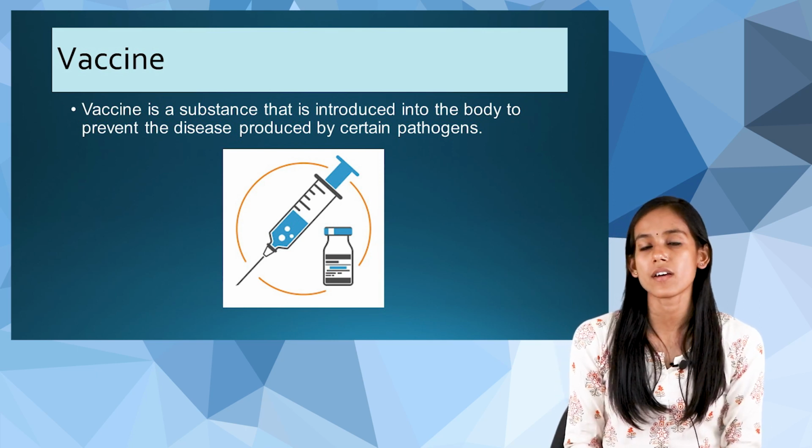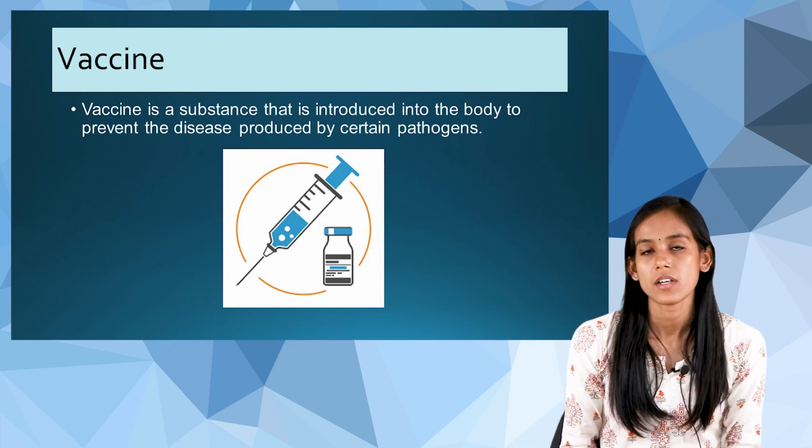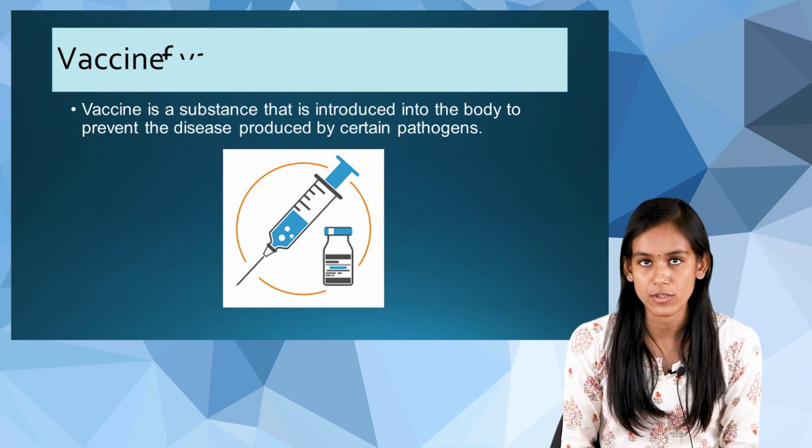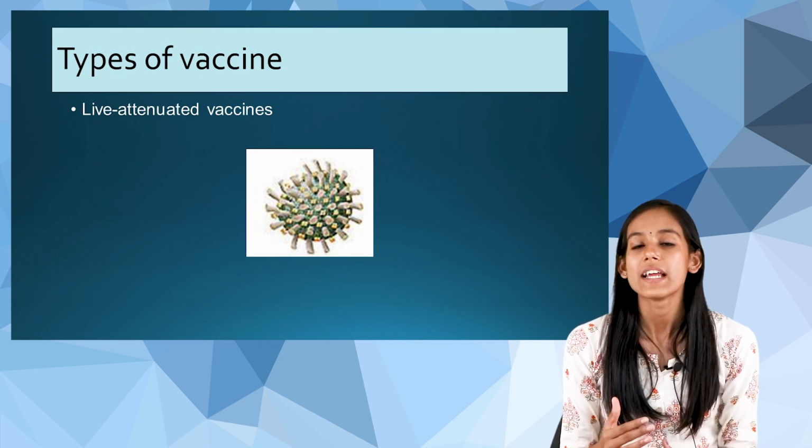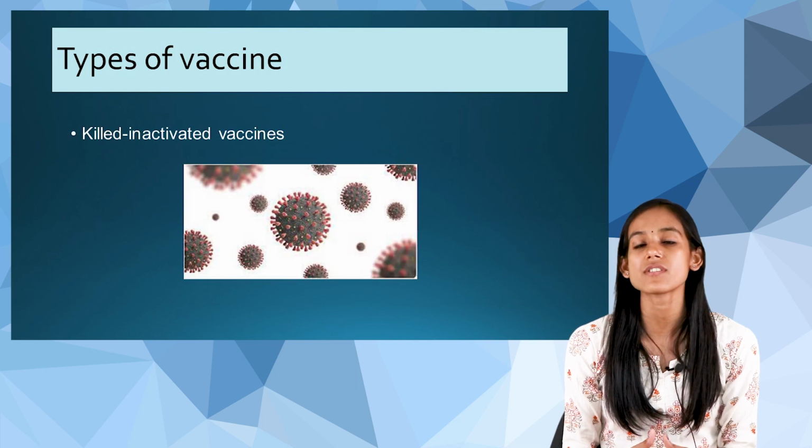It can consist of live attenuated pathogens or killed pathogens. The vaccine induces immunity against the pathogen by producing antibodies, or else by activating the T lymphocytes. That is how it induces immunity in the body.